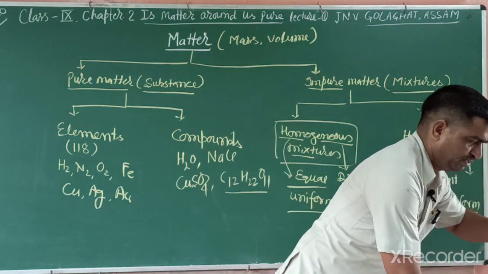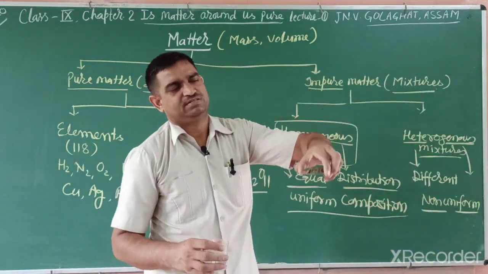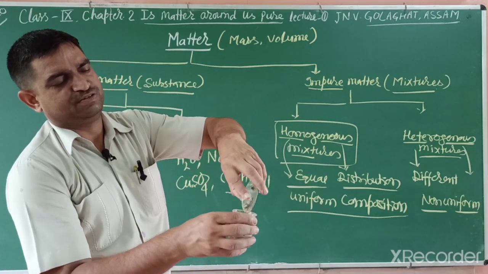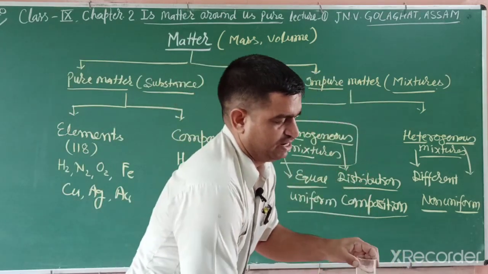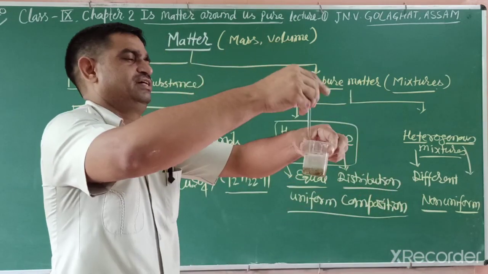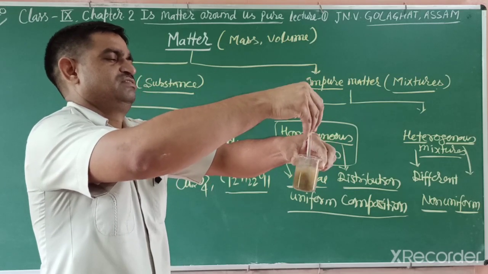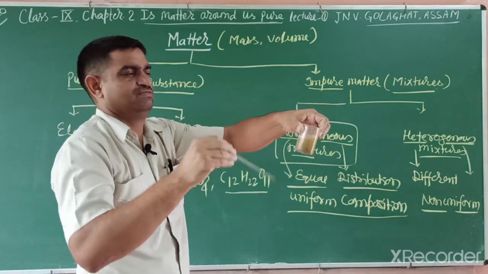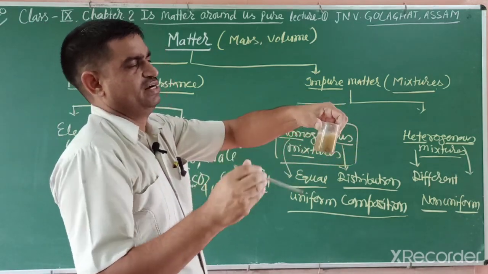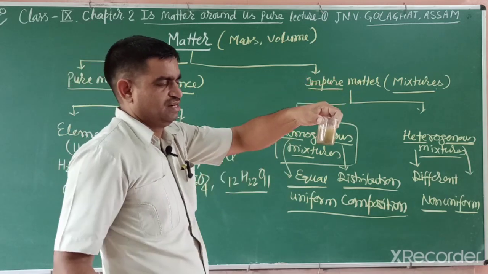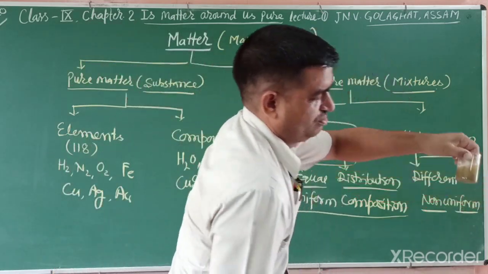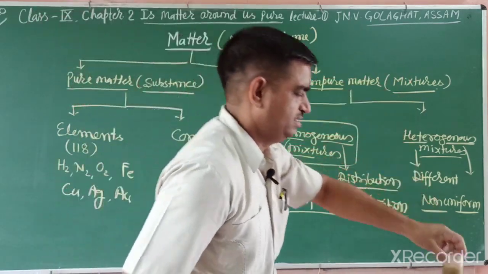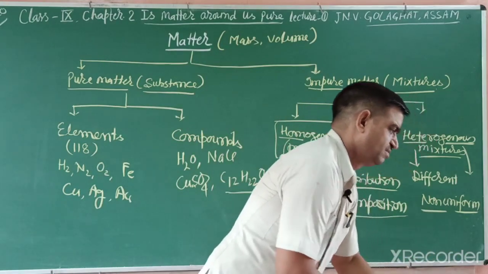We can take another example. For example, if you mix soil in water, which type of mixture do we observe? If I mix this soil, it settles down at the bottom. After some time, what happens? At the lower side it is settled down and the upper side is clear, with some still settling. So this is also not equally distributed, it settles down at the bottom. This is an example of a heterogeneous mixture.